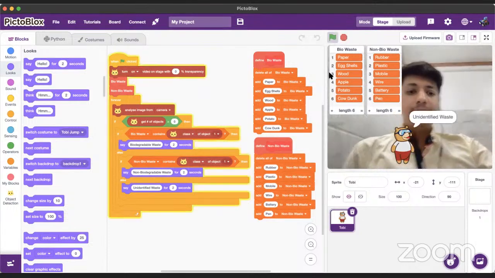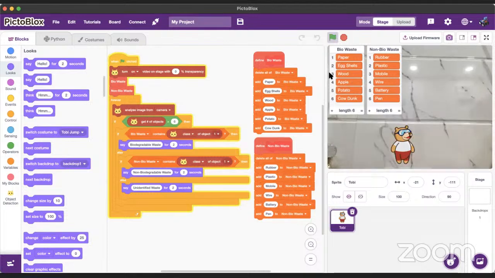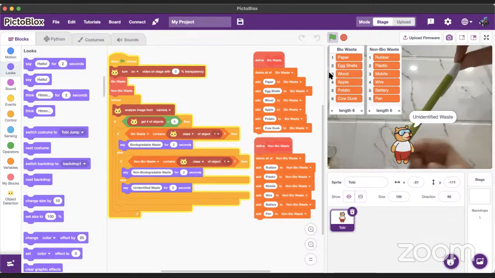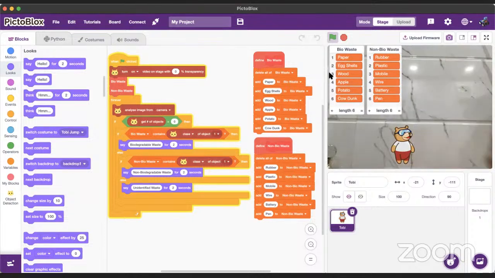Okay. So all right, we have added the pen. All right, will it detect this pen?